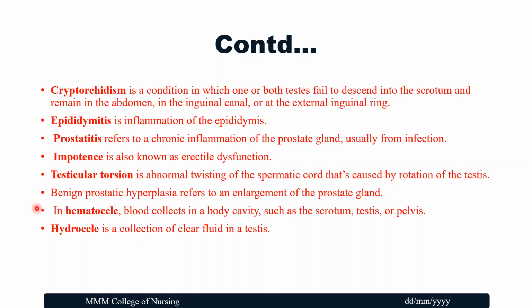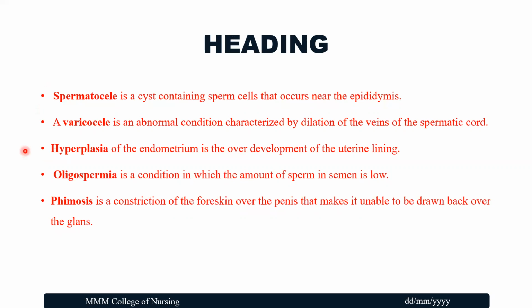Hematocele. In hematocele, blood has collected in a body cavity, such as the scrotum, testis, or the pelvic region. Hydrocele. Hydro means water, so it is a collection of clear fluid in a testis. Moving on to the next one.